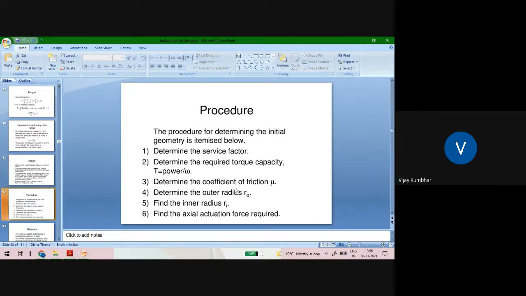The procedure for this clutch design, determining the initial geometry, is itemized as below. Determine the service factor, then determine the required torque capacity, that is capital T is equal to power divided by omega. Then determine the coefficient of friction, determine the outer radius, find the inner radius, then the axial actuation force required.